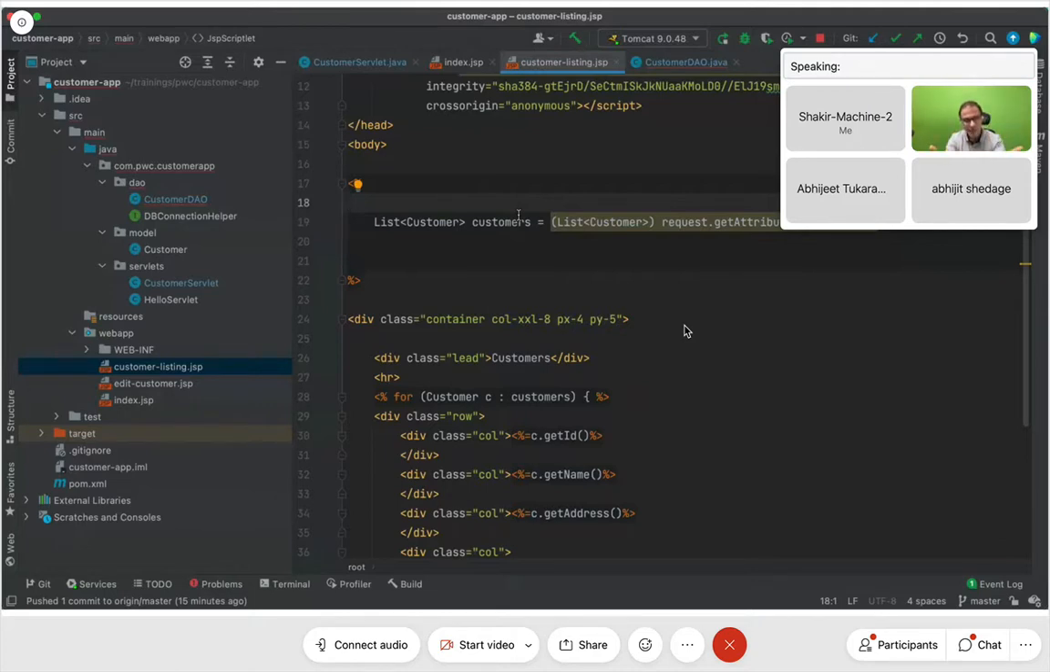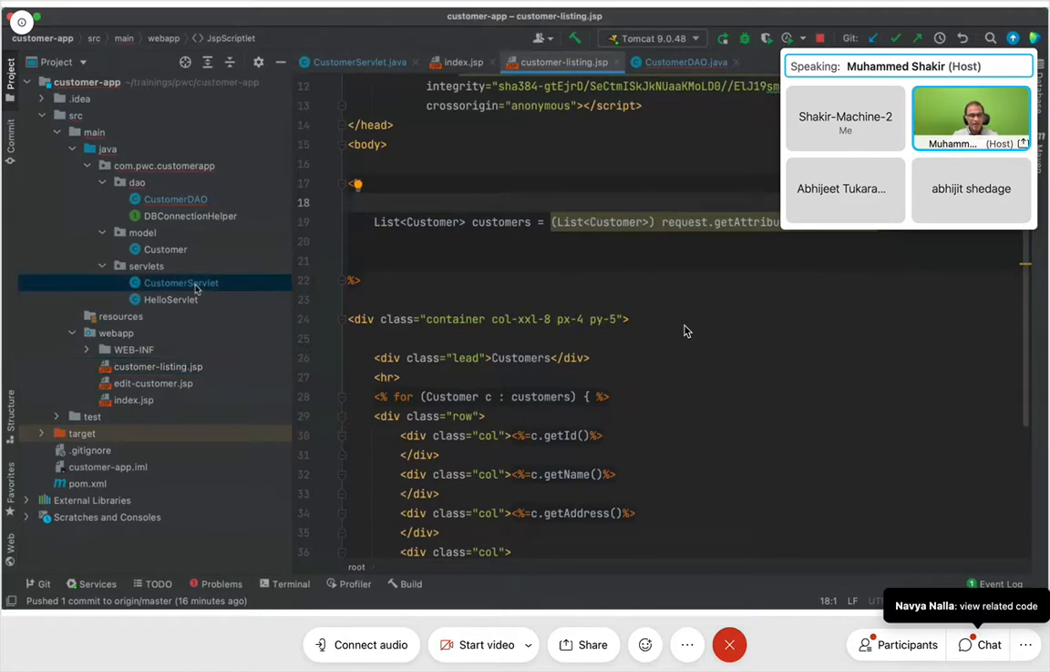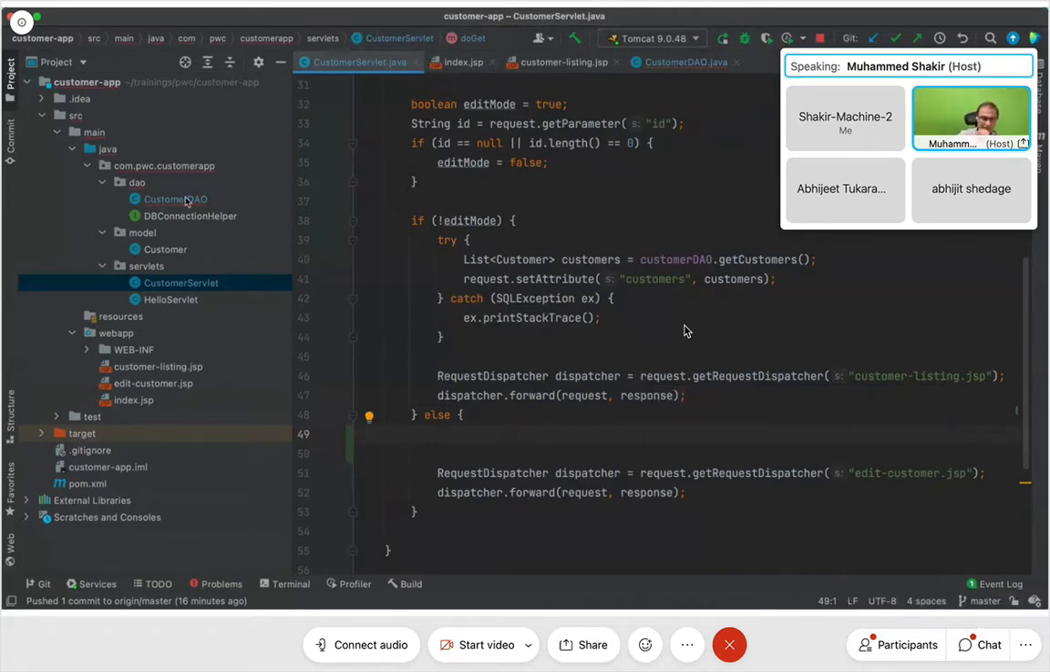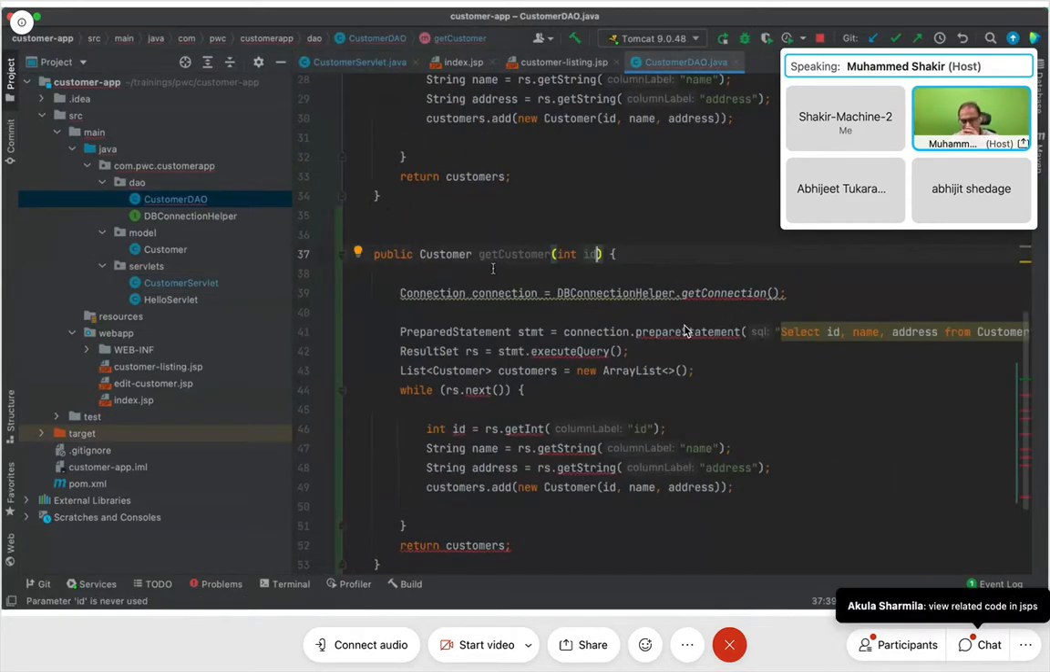But why am I doing this? Why am I writing view-related code, V-I-E-W, view-related code, in JSPs? I am writing request processing code in my servlet. I will soon come to business logic also. I am writing my data access logic here in DAO classes.